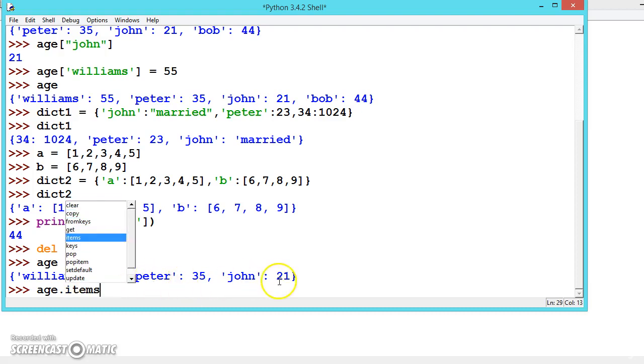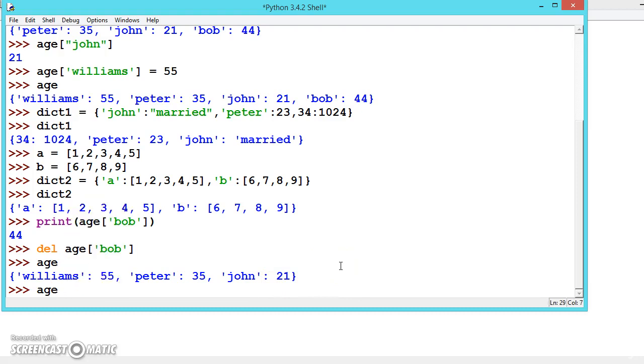So this is how we can create a dictionary. We can add items to the dictionary. We can access the values of the key using the key, and we can also add the entire list. Like in this example, we have created a dict2.